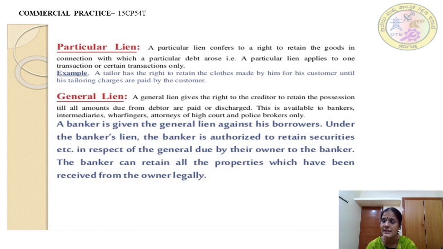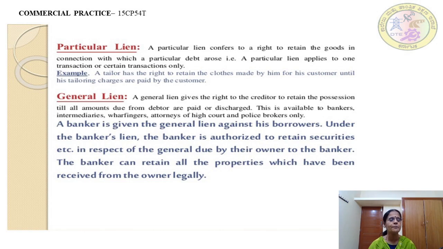So a particular lien applies to one transaction or certain transactions only, and a particular lien is a right of the creditor to retain particular property until the particular debt is repaid.